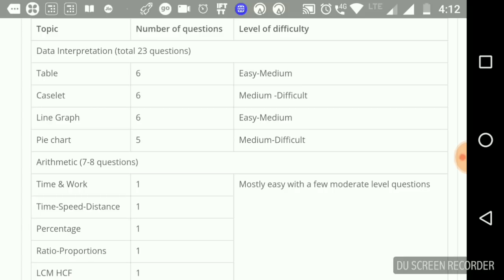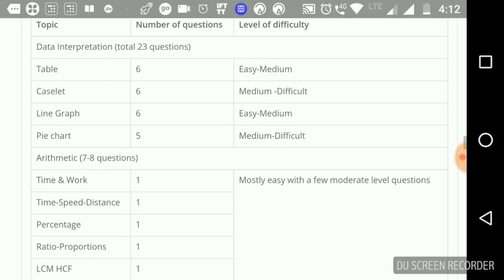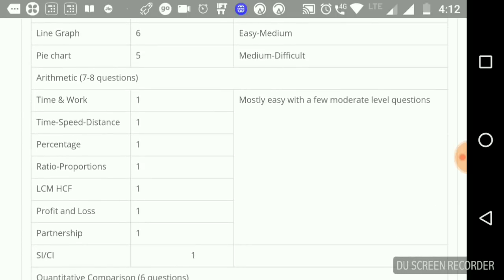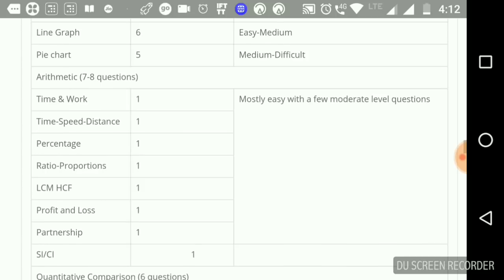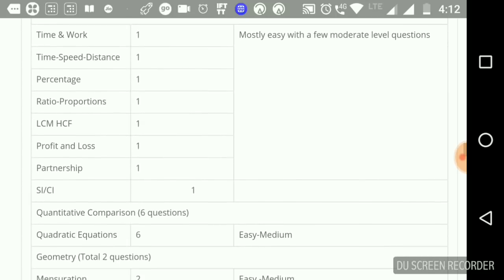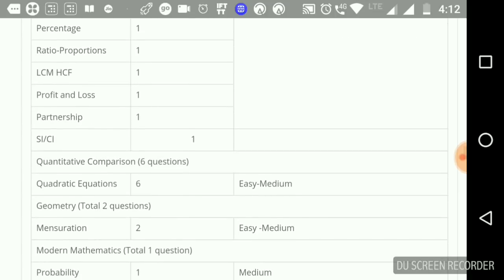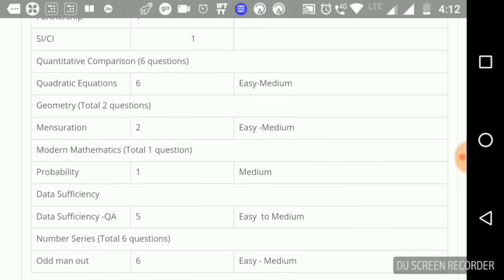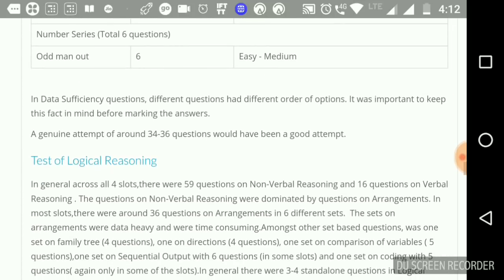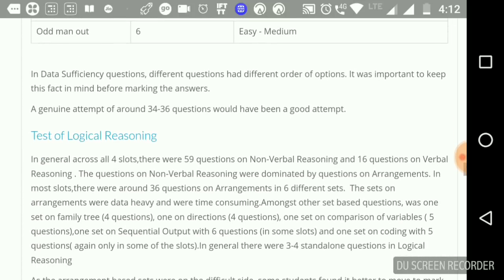There was a table, caselet, line graph, and pie chart, which were on the medium to difficult level. Then the arithmetic questions were from areas like time and work, time distance, percentage, ratio, LCM, HCF, profit and loss, partnership, SI, CI, and all the normal questions, geometry, mensuration. So mostly dominated by arithmetic questions, which were of medium to difficult level.